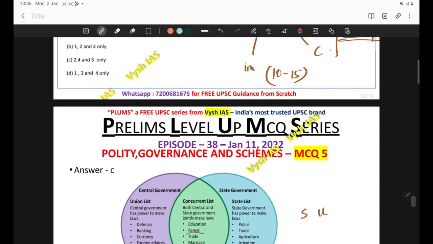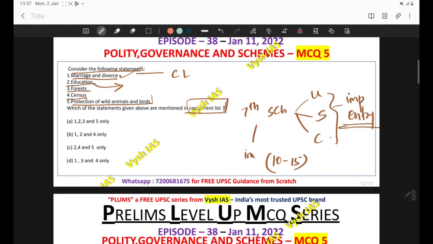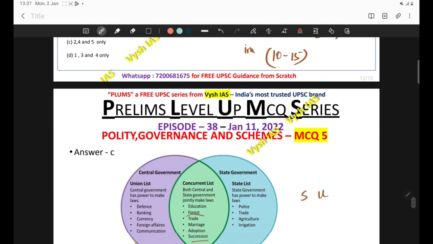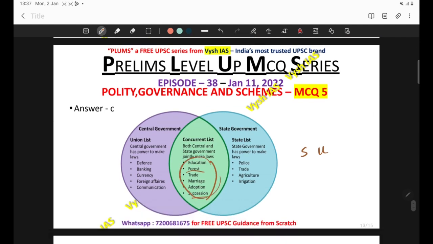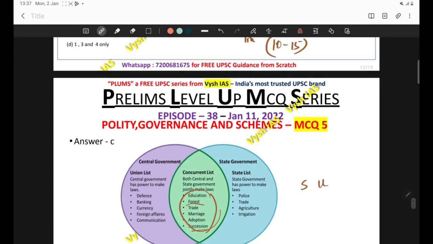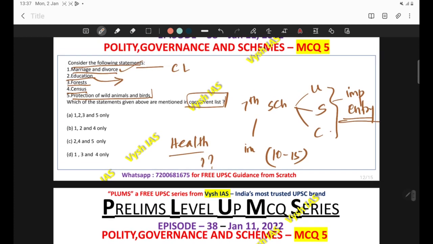Then third, education. Education is also an item in concurrent list only. So all these points, marriage, divorce, education, are important entries in this list, so you have to be aware. You can also check health as an entry, in which list it comes. That is also important. So education, what kind of education? Technical education, medical education, universities, vocational, every kind of education is coming under the concurrent list. So all these are correct statements.